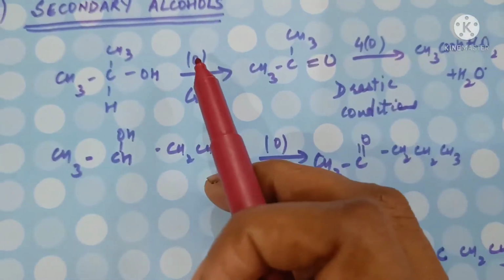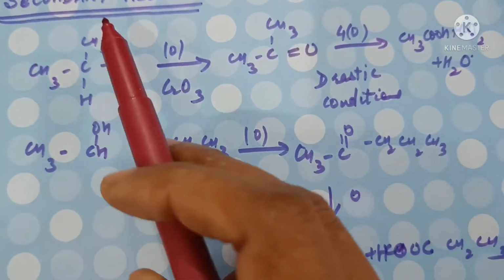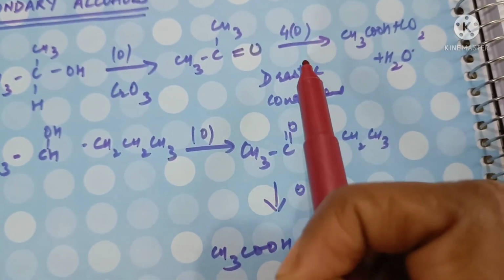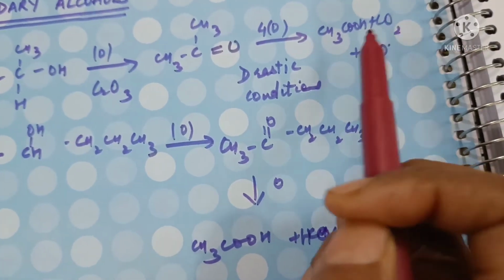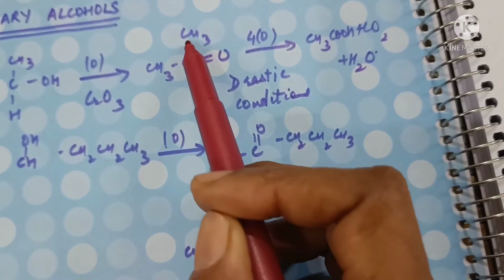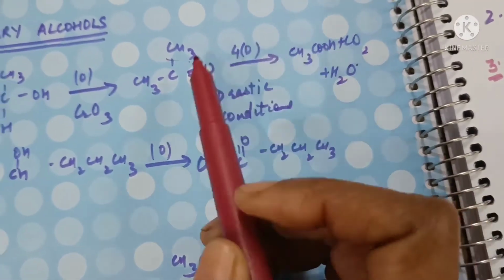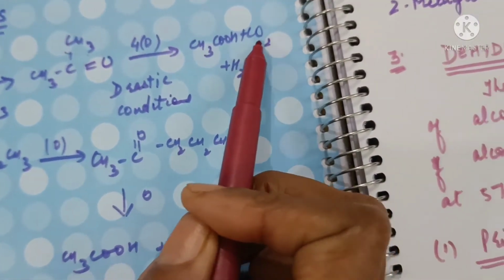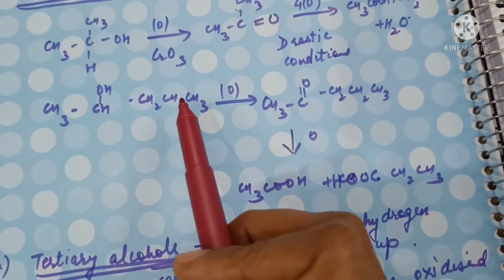Secondary alcohols on oxidation form ketone with the same number of carbon atoms, but on further drastic oxidation, or oxidation under drastic conditions, acid will be formed but with one carbon atom less. Bond breakage occurs. So the bond breaks from here. The acid is CH3COOH, and this is oxidized into HCOOH, which further gets oxidized into carbon dioxide and water.